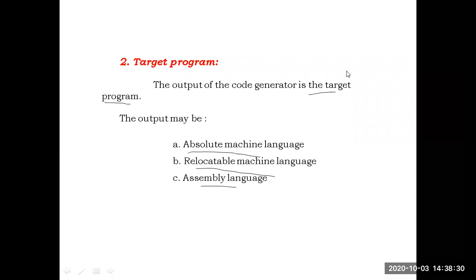When we come to relocatable machine code, the machine code can be relocatable. That means the location can be changeable. It will not be stored in a fixed location. Depending on the situation, it can be relocated. Finally, the third case is the assembly language.